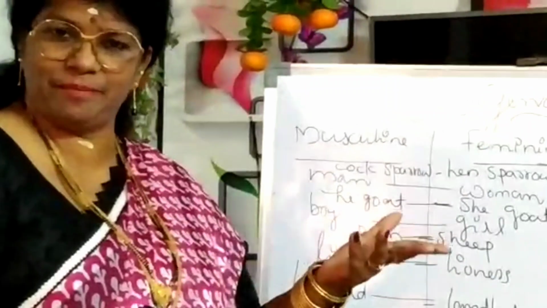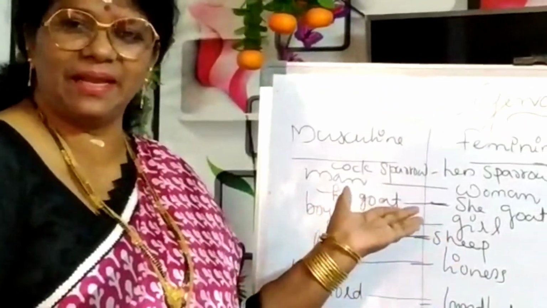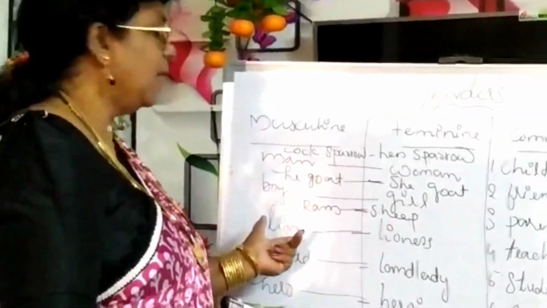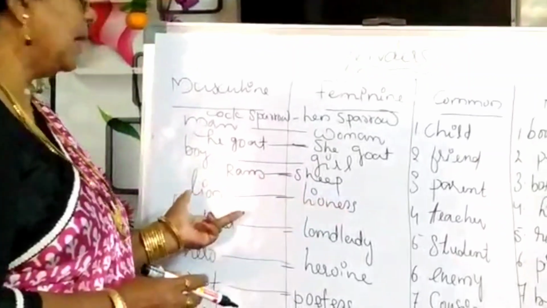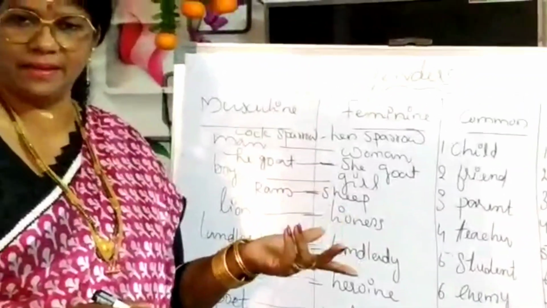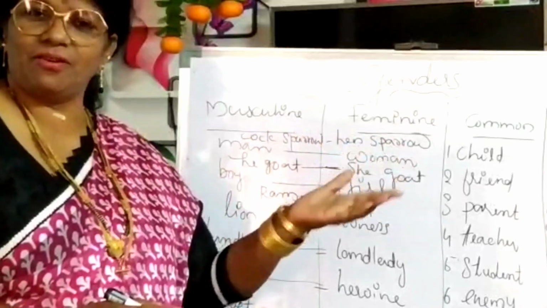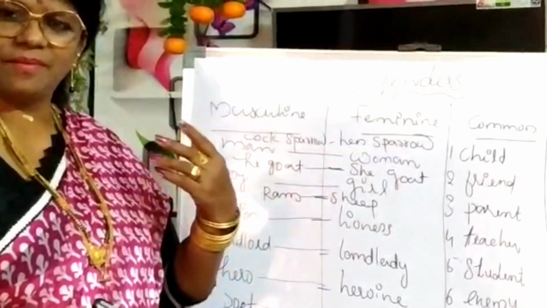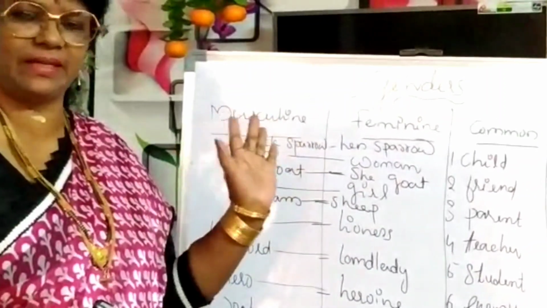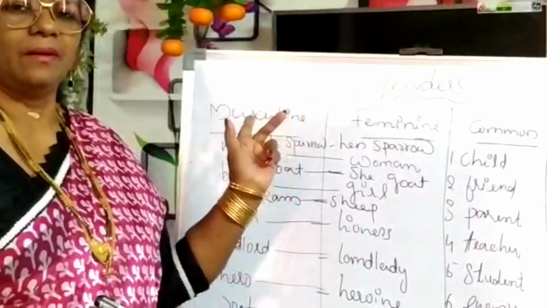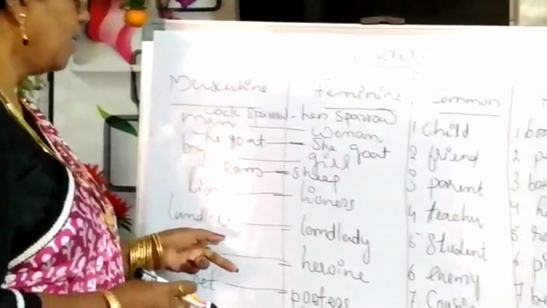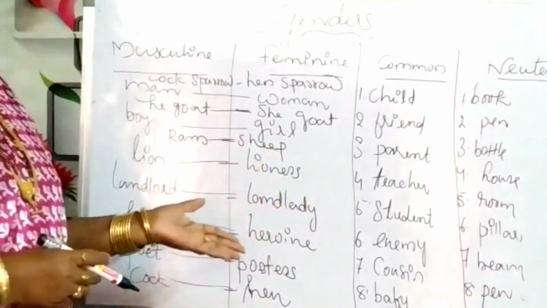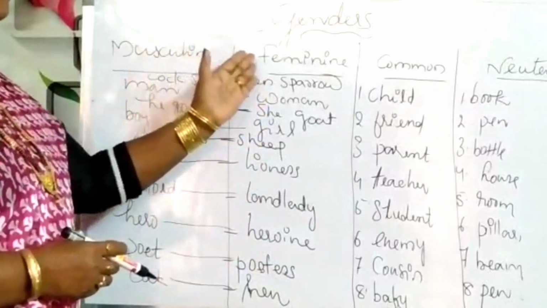I think you might not have heard about this. Commonly we say sheep. We never heard about the masculine character of sheep. That is ram, we will say. Lion, lioness. Landlord, landlady. Commonly we say "she's a landlord", that's wrong. For feminine characters we have to use landlady. Landlord describes male characters. Hero, heroine. Poet, poetess. Cock, hen. So these are masculine and feminine genders.